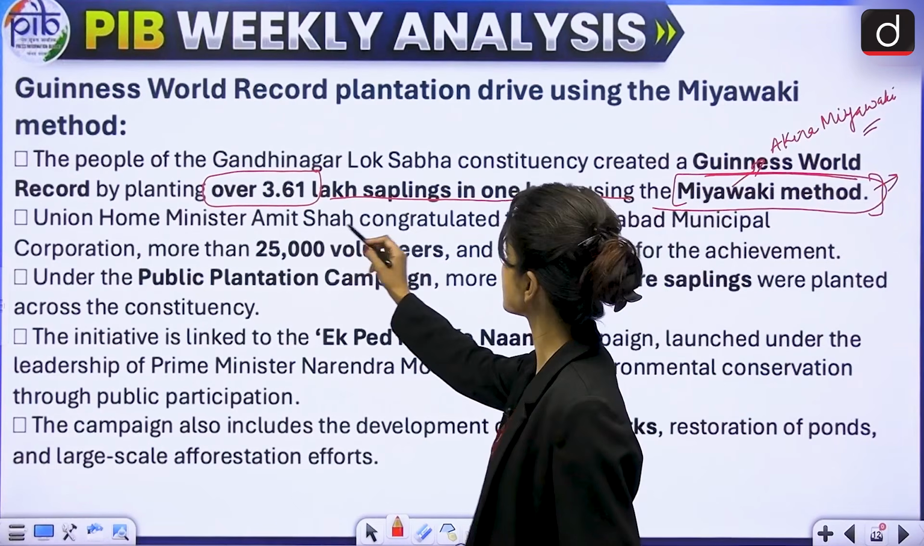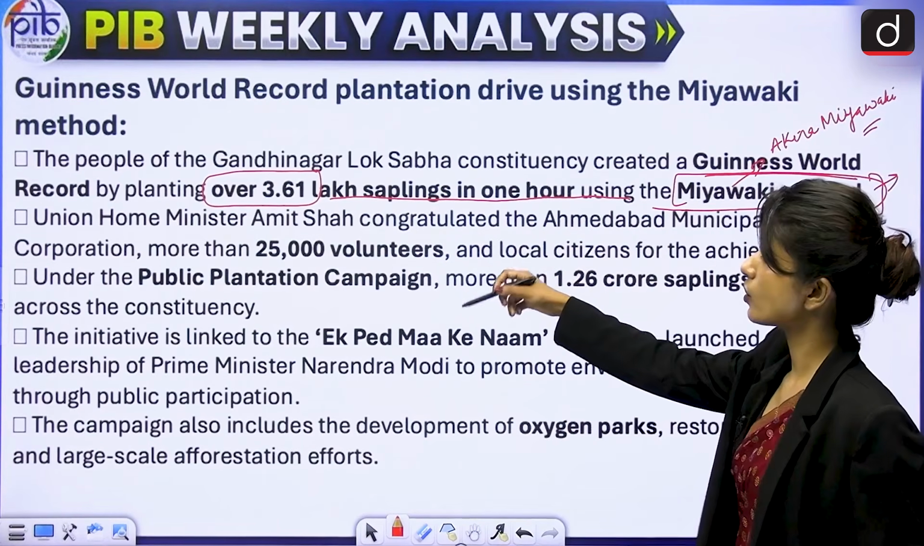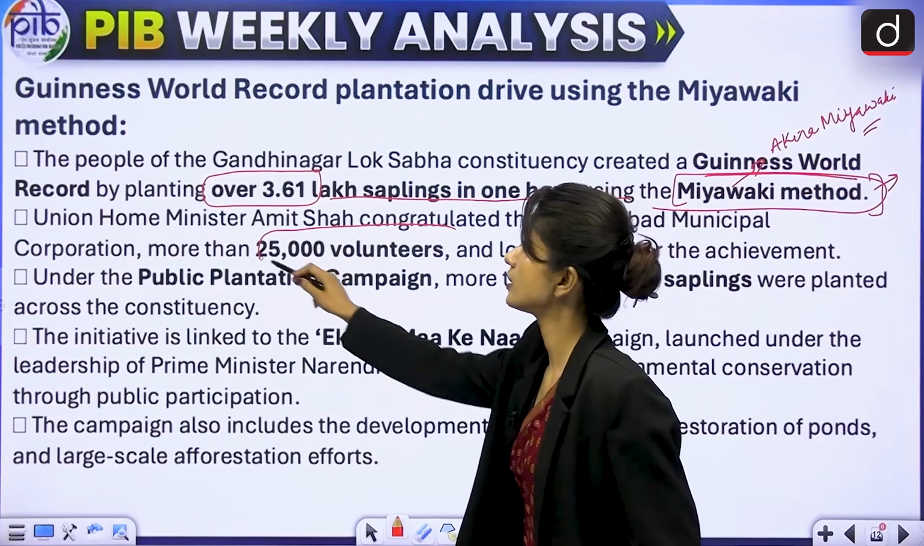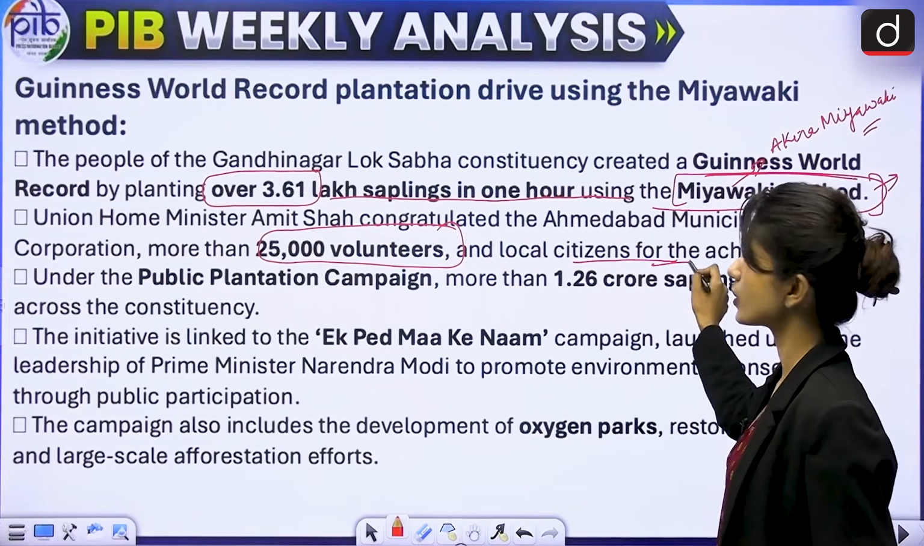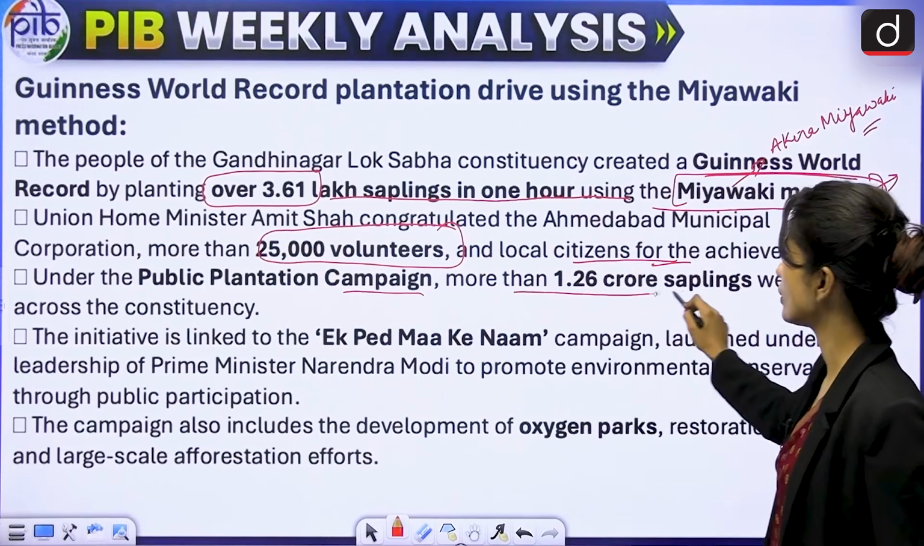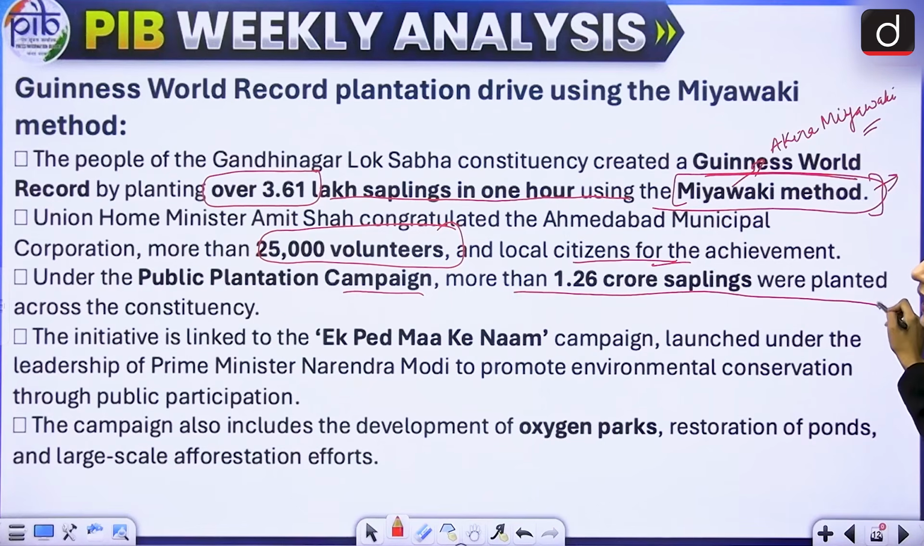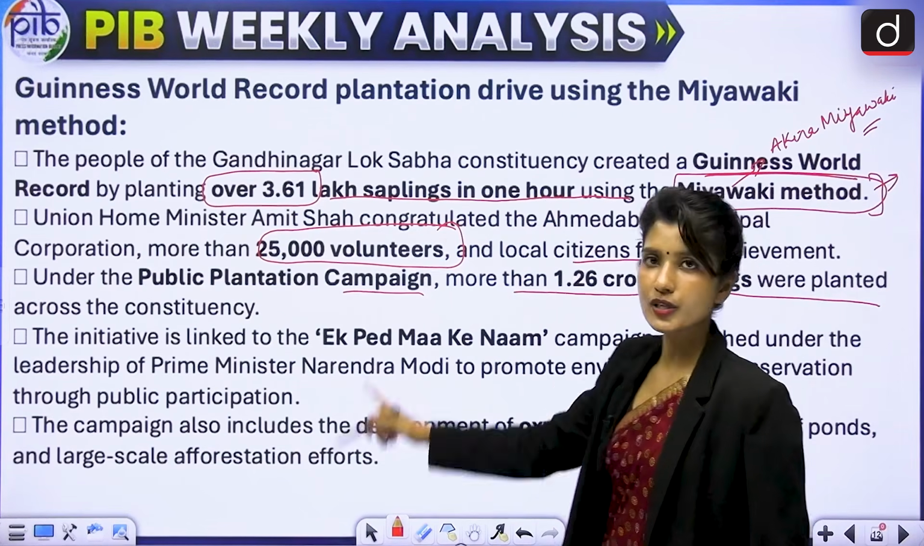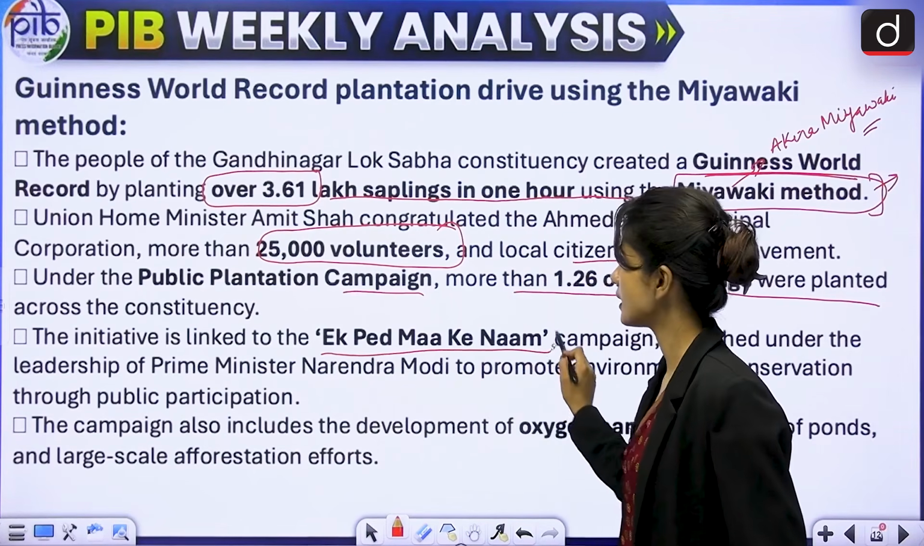The Union Home Minister congratulated Ahmedabad Municipal Corporation. More than 25,000 volunteers, local citizens, volunteered, which is not very important for us. Under the public plantation campaign, more than 1.26 crore saplings were planted. And the next important part in this piece of news is Ek Ped Maa Ke Naam. As the name suggests,